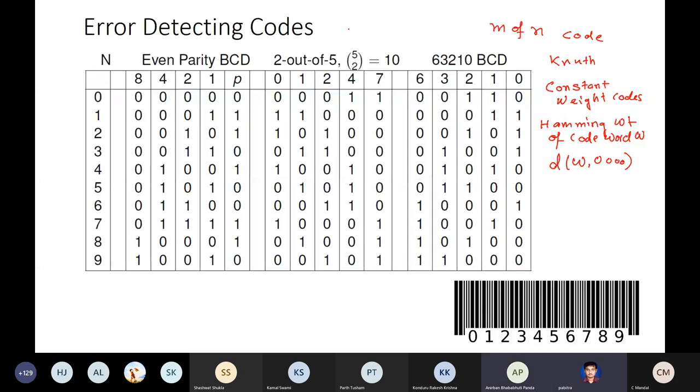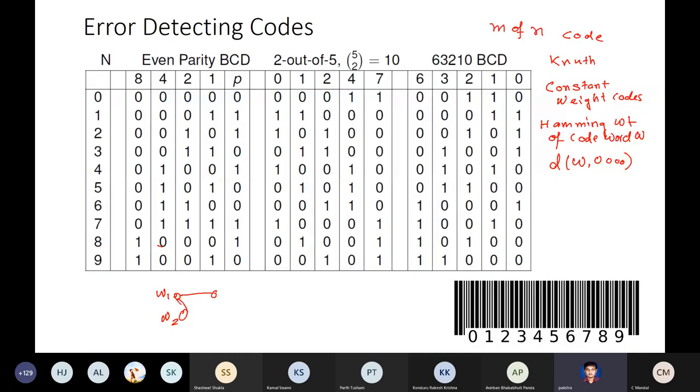Oh, okay. So the idea is simple. This is a code word, and this is a code word. A 1-bit error will move it to another code word. What I don't want is that this should move to this. A 1-bit error should not convert one valid code to another valid code.